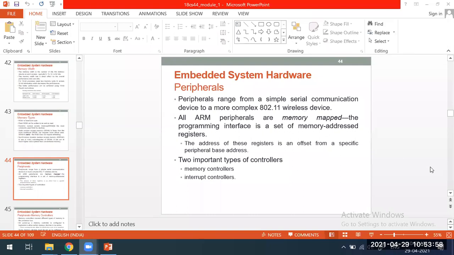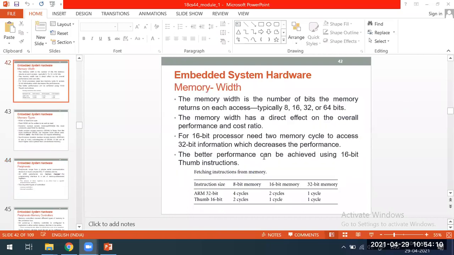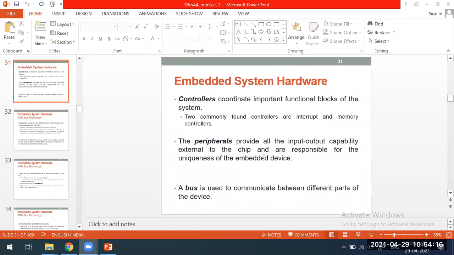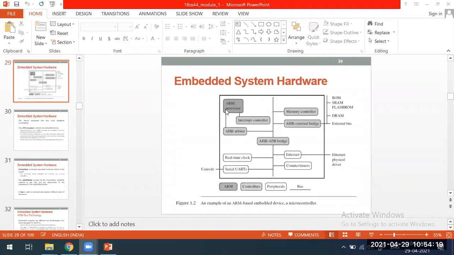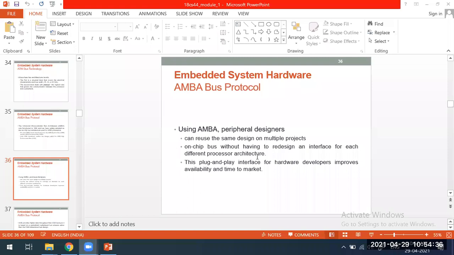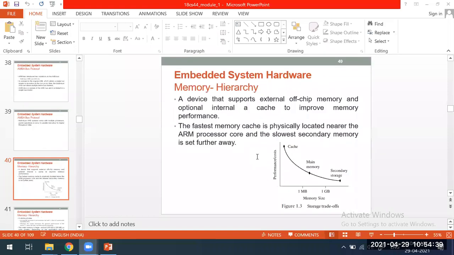The next thing in the embedded system hardware. Other than the bus and the memory, you have one more piece of hardware in the diagram, which is the peripherals. If you see that diagram, this is a bus, and this is a memory controller. There are memories, RAM will be there. Other than that, there are peripherals which are connected. Even that is hardware in the embedded system.